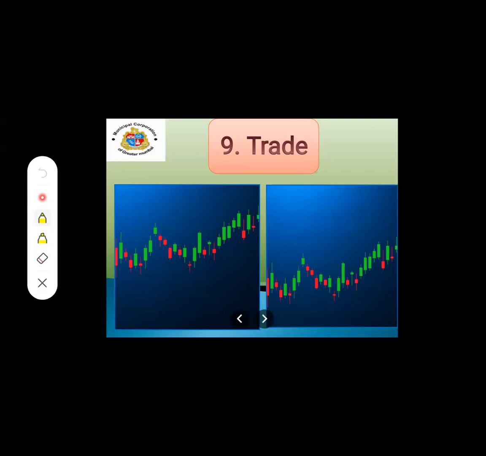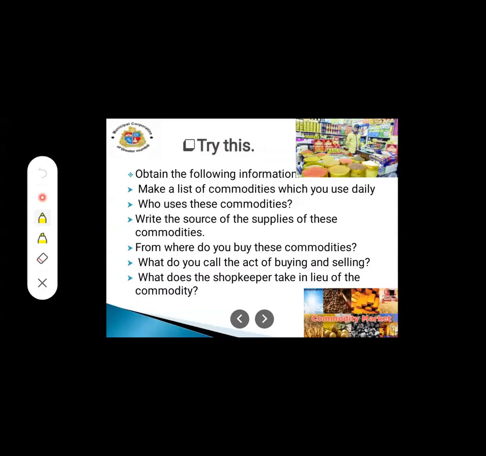Before going to the chapter, we are going to see one small activity which is given in your textbook. Let's discuss this question, students. What is the question here? Obtain the following information. Make a list of commodities which you use daily. Now, what are commodities? Commodities means a product or any material which you use daily. For example, toothpaste, soap, vegetables, fruits, shampoos, clothes. These are our commodities which we use daily.